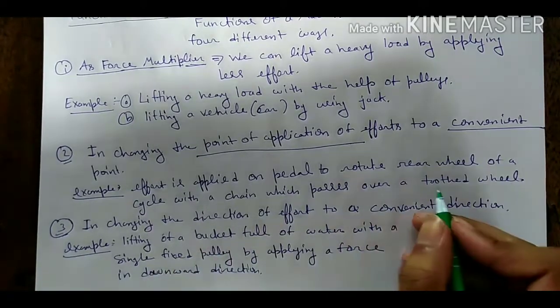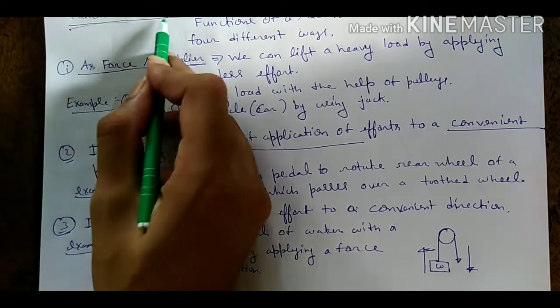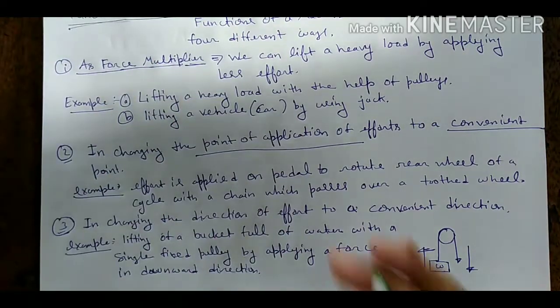And the fourth point, the function of machines has the fourth point, that is the gain in speed.